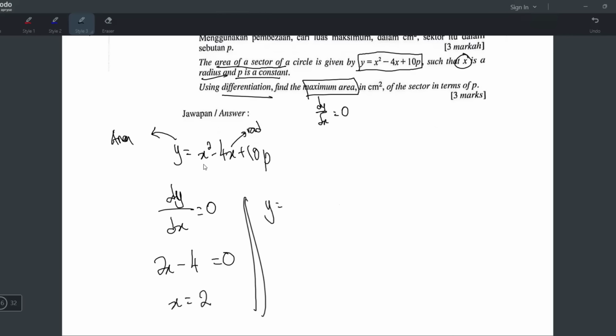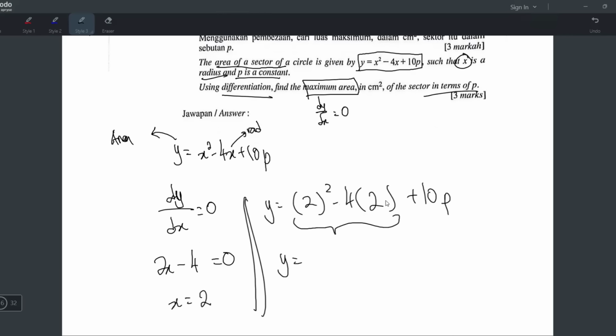So y means we actually want to find y. Y is the area, right? So x squared minus 4x plus 10p. The x you replace with 2. The p you don't replace with 2. That's wrong. P doesn't need to be replaced, and it's okay because they say in terms of p, so no problem. So just do this: 2 squared minus 8, negative 4 plus 10p.